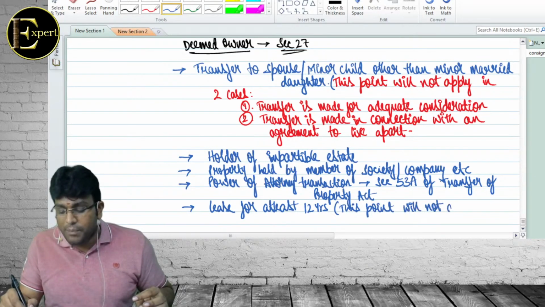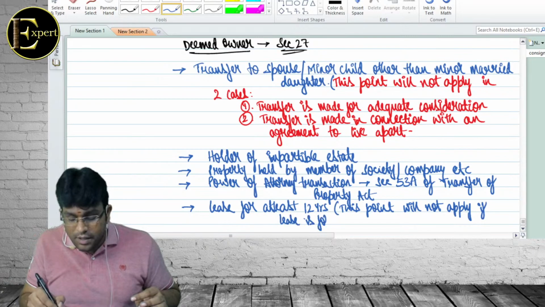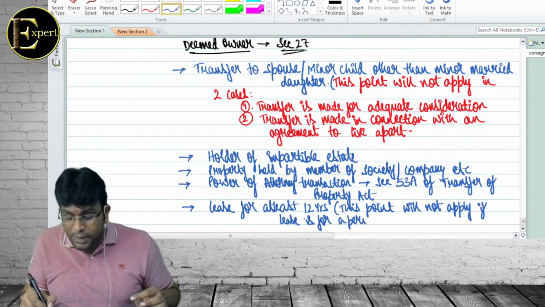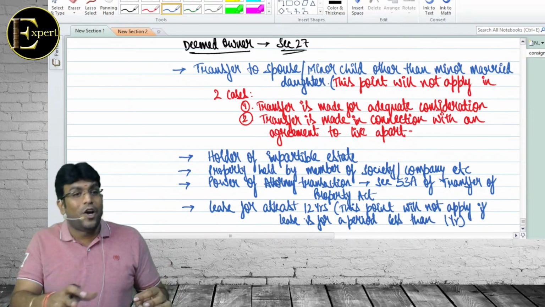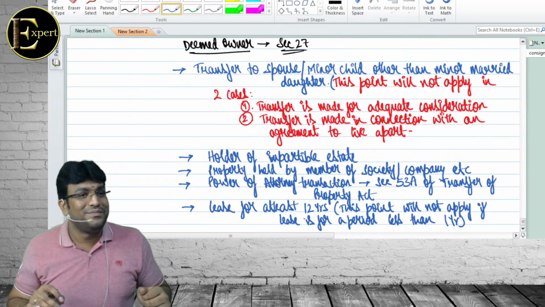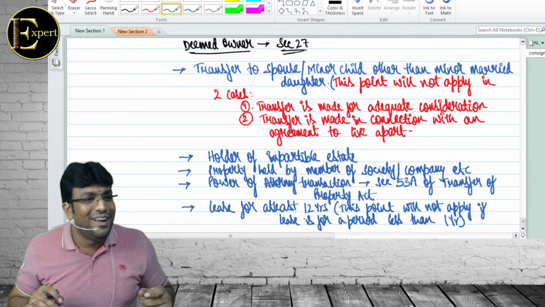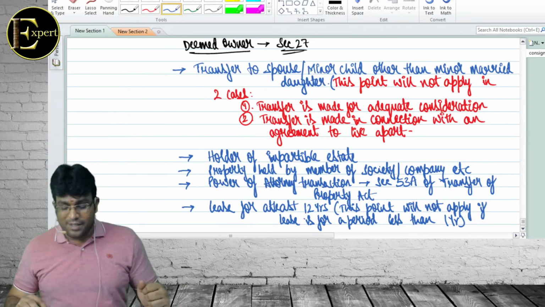will not apply if lease is for a period less than 1 year. That is why a lot of people practically what they do is they do a lease agreement for 11 months. Wonderful. Have you seen that, my dear friend? इसके पीछे logic है. If you do it for 11 months, sir, simple logic है, sir.